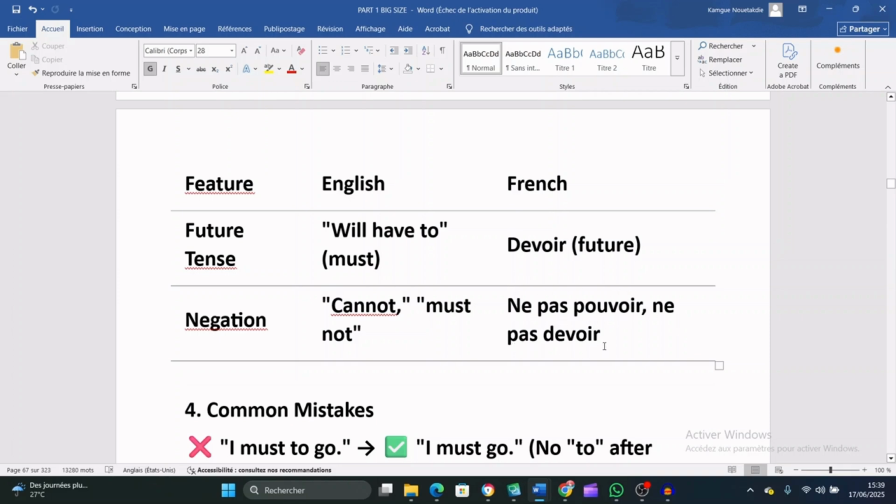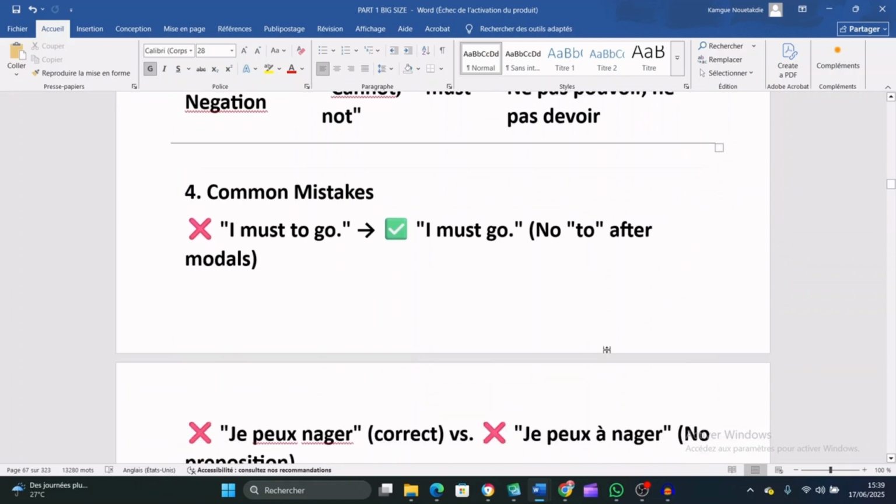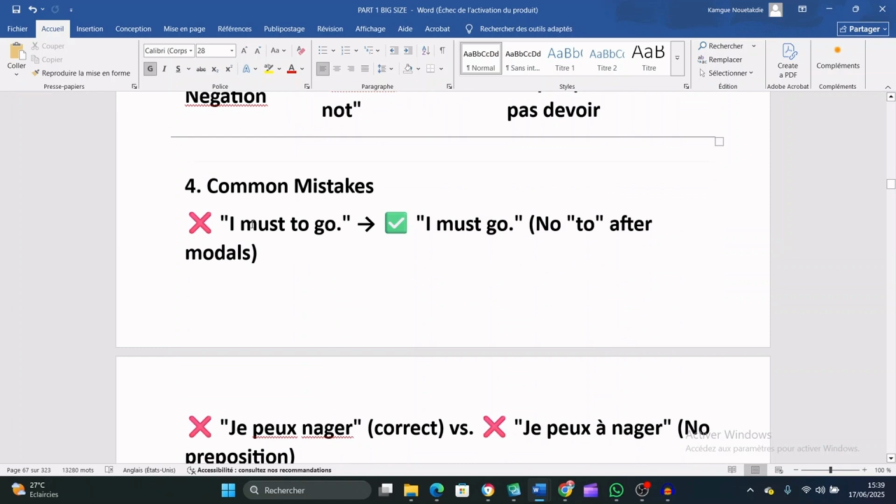That's the negative form. Now let's see some common mistakes we need to avoid. For example, we say I must to go. This is completely wrong. In English, what do we say? I must go. You don't say to after the modal. Never. You just say I must go.